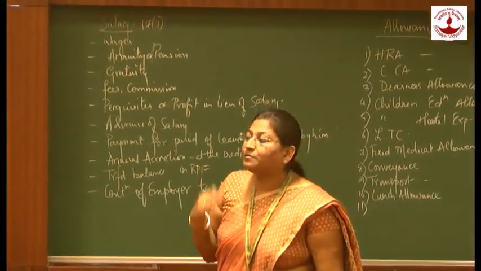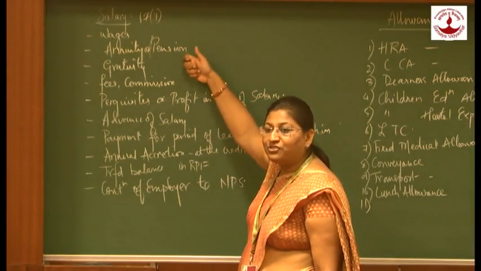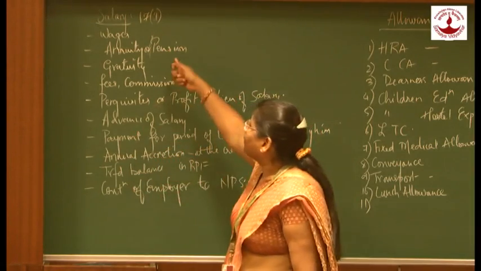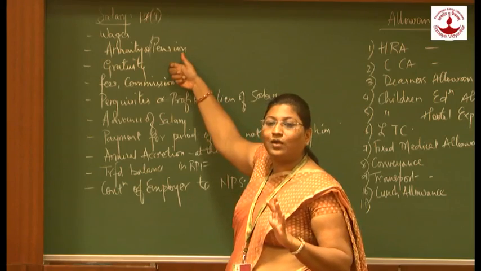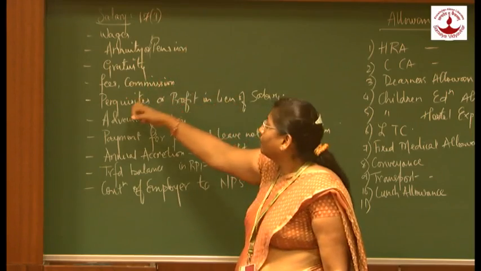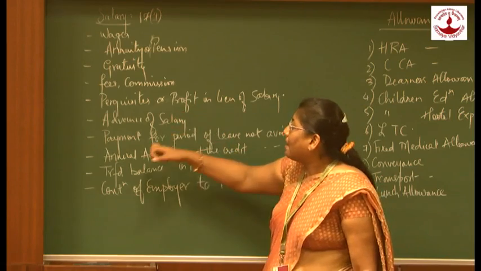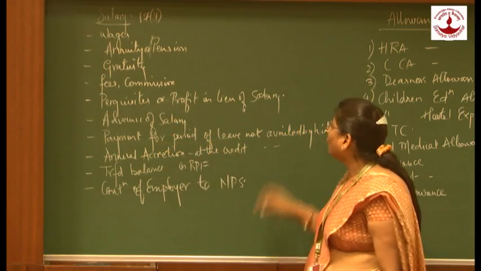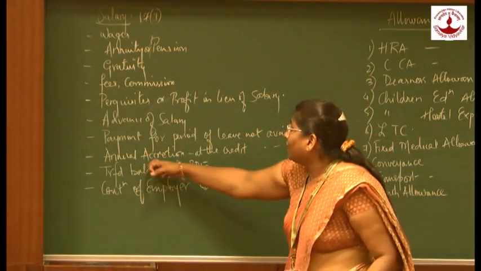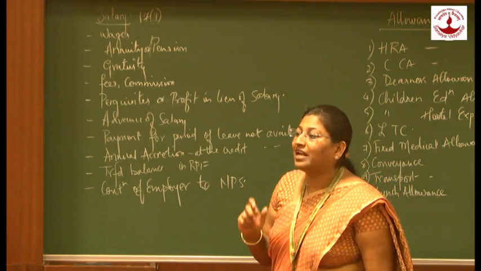As per section 17(1), salary includes wages, annuity, pension, subject to some limits which are laid down under section 10(10A) and 10(10), gratuity, and fees, commission, perquisites, profit in lieu of salary, advance of salary, payment for period of leave not availed, that is nothing but leave encashment, and annual accretion at the credit of the employee in respect of the amount of recognized provident fund.